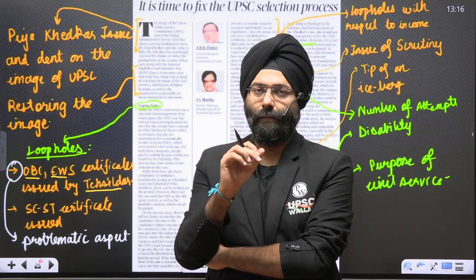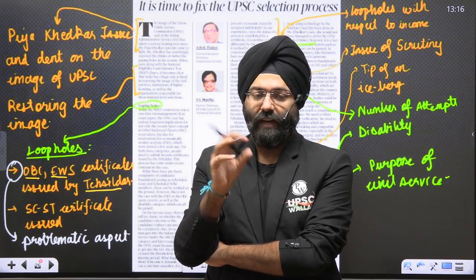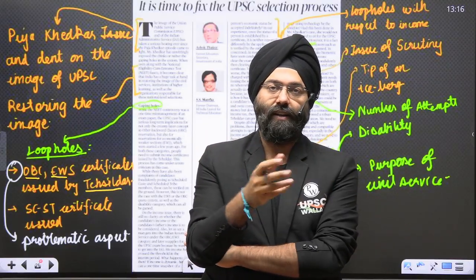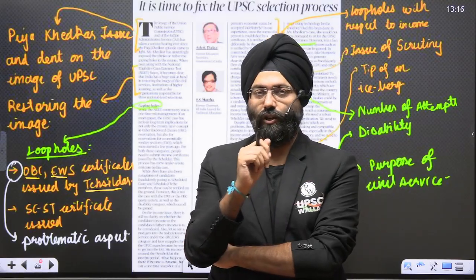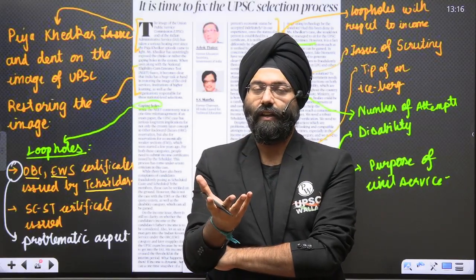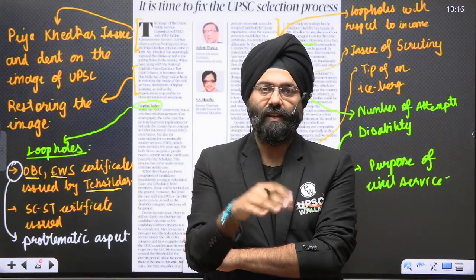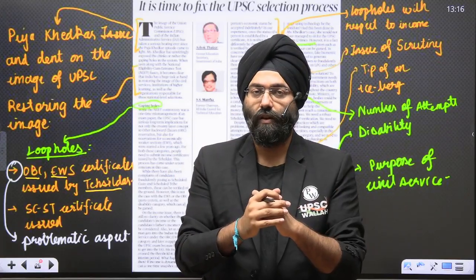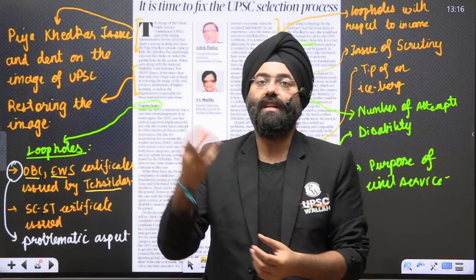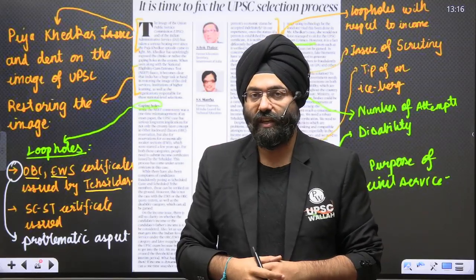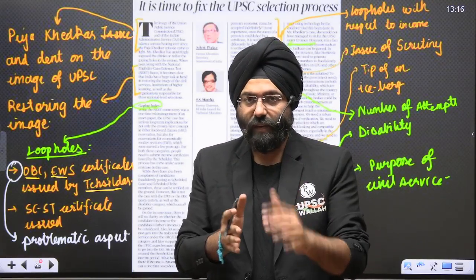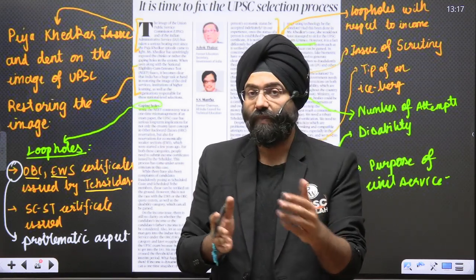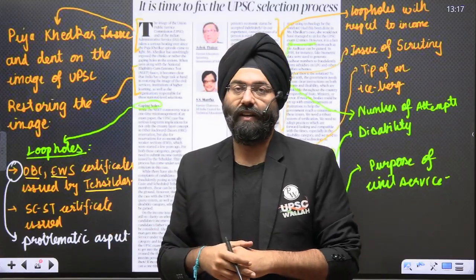One of the cases, for example: a particular person whose father and he, let us say, own a property. Now they transfer their property to, let us say, a married daughter and get the property registered in their daughter's name. Now they themselves can show that they are very poor and residing in the house of their daughter, in whose name the property has been registered. And the candidate can use the EWS criteria and get into the service easily. So now we need to see that many people are misusing these loopholes, applying with EWS certificates, or even with respect to income, an OBC certificate can be used there.